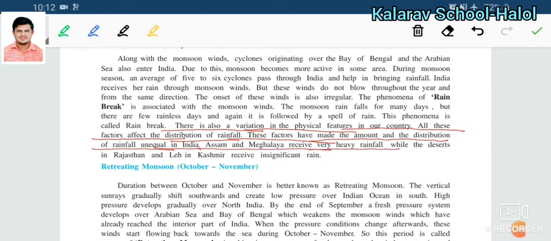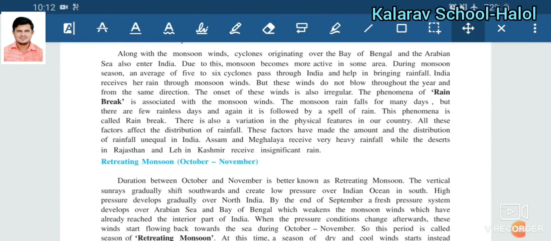Assam and Meghalaya receive very heavy rainfall, while the desert area of Rajasthan and Leh in Kashmir receive insufficient rainfall, just because of the physical conditions. That is why rainfall in India is unequal. States like Assam and Meghalaya receive heavy rainfall, compared to which Rajasthan and Leh receive less rainfall.